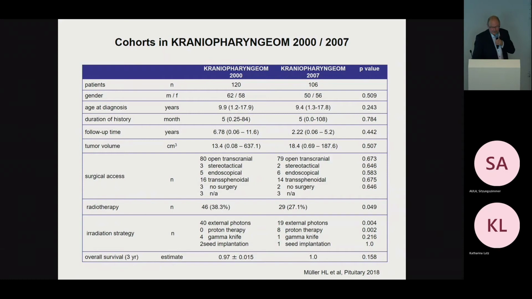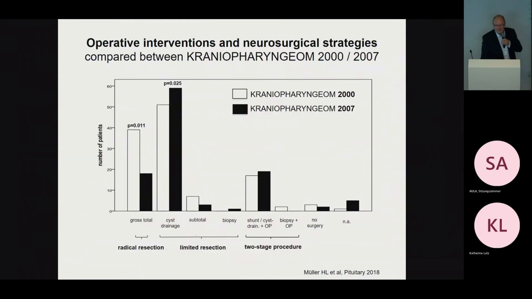They were all rather comparable, but what changed, and I think you all know this, is that the treatment modalities for irradiation changed, in that proton beam therapy is nowadays more frequently used in these patients. And I am sure you are interested in whether that changed anything in surgical strategies. Indeed, we saw that the rate of gross-total resection was lower in the more recent study, and also the cyst drainages and the two-stage procedures were increased. So we think that's a development which needs time.